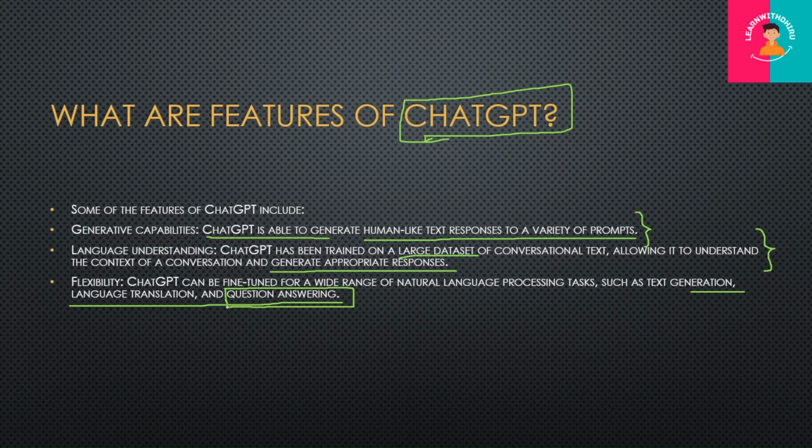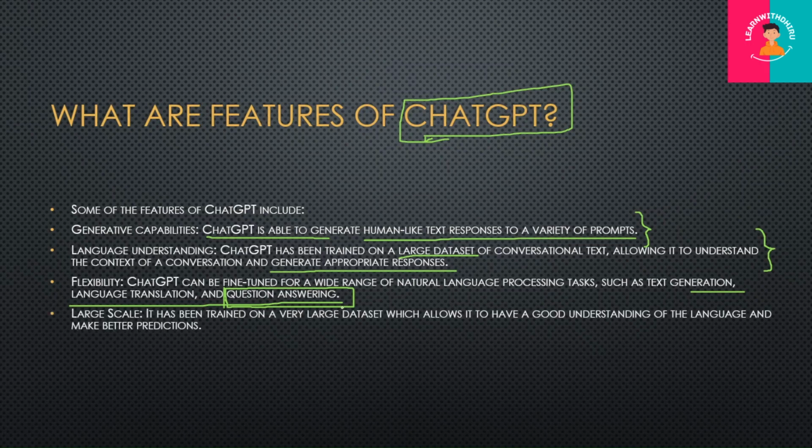If you go on Google and type something, you get multiple links, but here in a single window it is like you are chatting with a smart human. You ask anything and you will get the correct or appropriate response for your question. So it is on a large scale. It has been trained on a very large data set, like in the second point, to provide a good understanding and make better predictions and provide the correct answer.